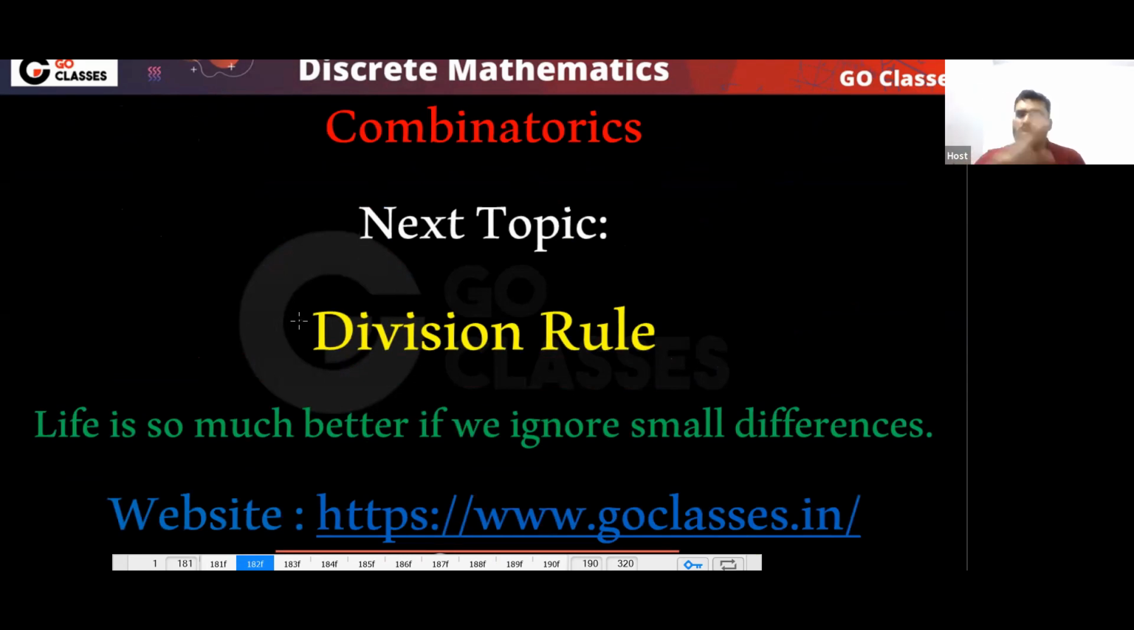Whenever in combinatorics you are thinking that life would be better if small things were not there, then I can do it. If this small thing is removed, I can do this. Then think about the division rule. The division rule will help you in this type of situation, where small things you can ignore and then you can get the answer. I will tell you with an example, and this will be clear.